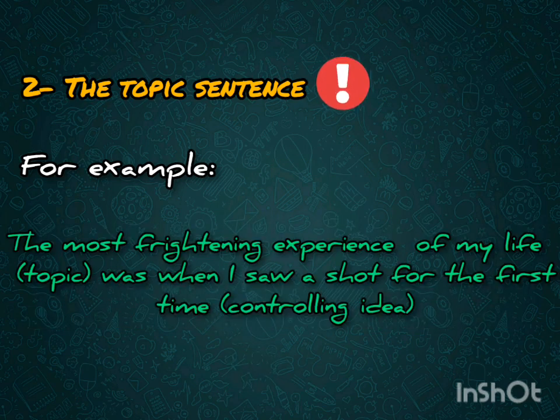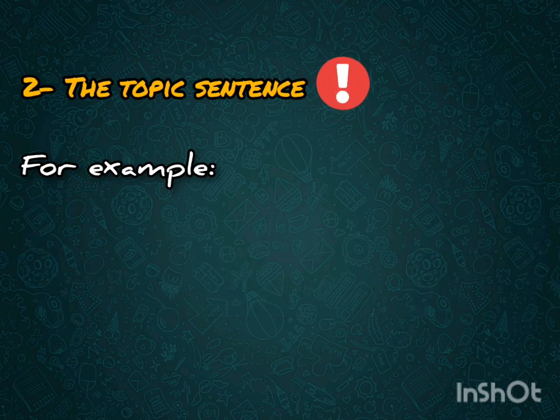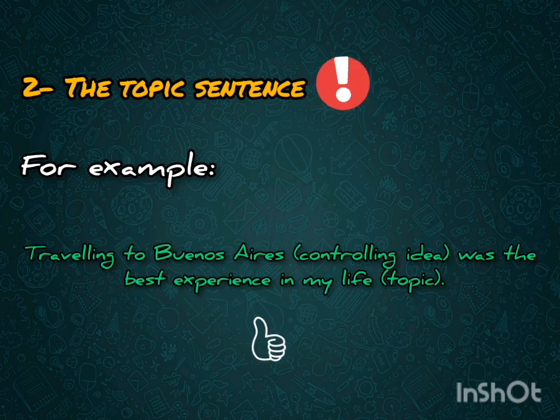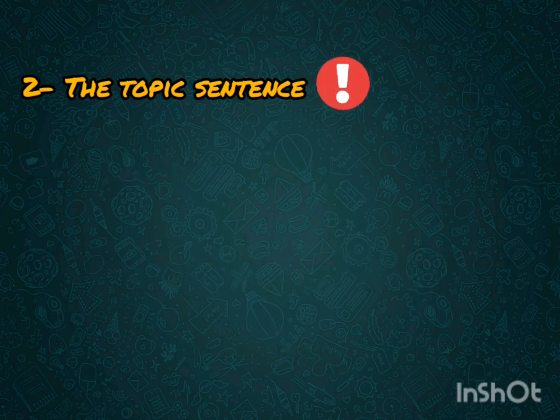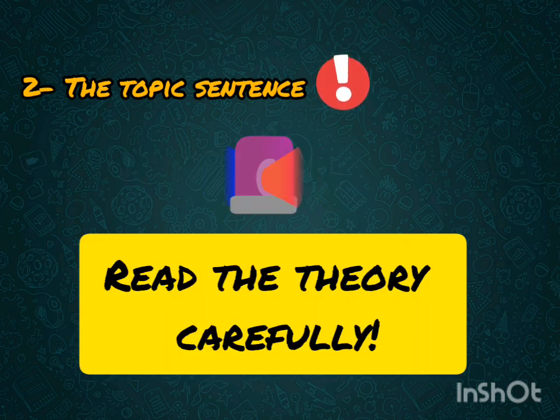In this sentence, you can identify the topic, the most frightening experience of my life, that is to say the general area, and the controlling idea, when I saw a ghost for the first time, the specific event I am going to write about. In the same way, you can say, traveling to Buenos Aires was the best experience in my life, and it is still possible to identify the elements. There is a topic, that is to say, the best experience in my life, and a controlling idea, traveling to Buenos Aires in this case. So please read the theory again and follow the rules for the topic sentence.